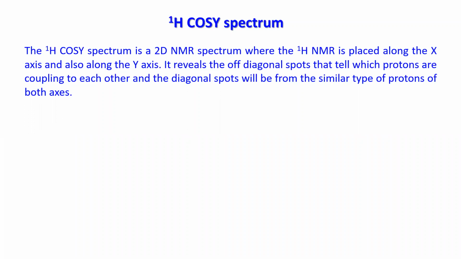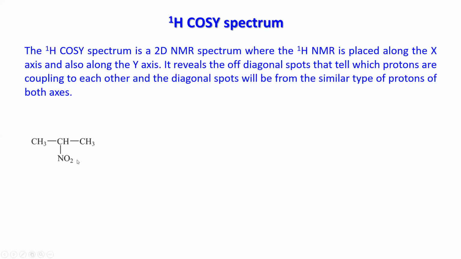In NOESY, it will show the off-diagonal spot from proton-proton interactions where the protons are closer to each other through space, not directly bonded. So they are closer in space. That is the difference. The diagonal spot is the same in both cases.